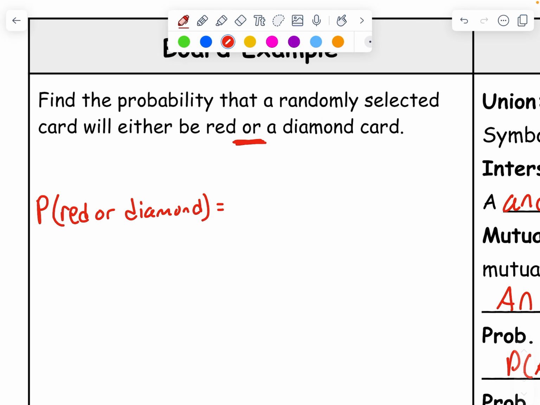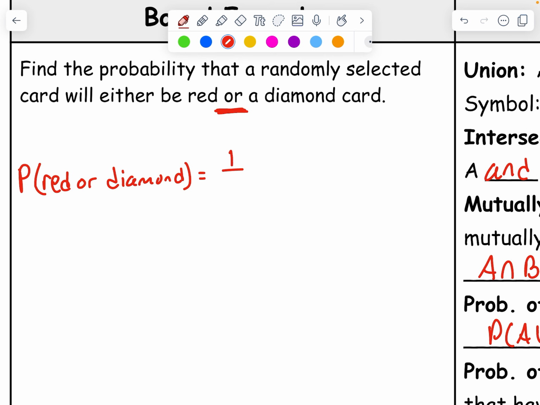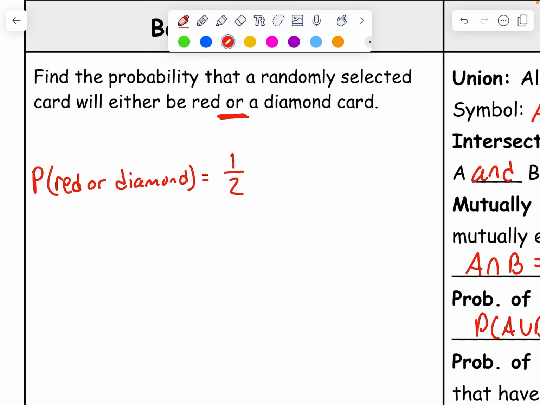So that is going to be the probability of event A. The probability of getting a red card, well, half the cards are red, half the cards are black, so my chance of getting a red card is 1/2. And what's the probability of getting a diamond card? Well, the probability of getting a diamond card is 1/4, because there's an even number of suits. There's 4 suits. There's 13 out of 52 of each, so 1/4.